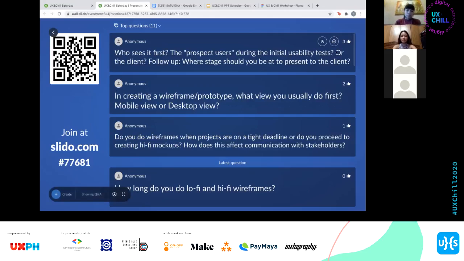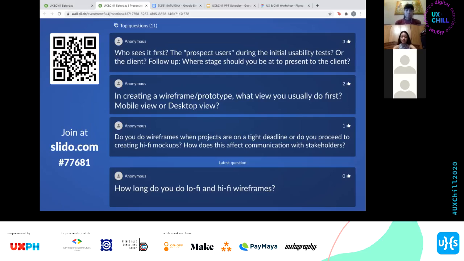Normally, it's the client who sees it first. Why? Because you also want to get the buy-in of the client and then do the usability test. I find it easier that way, so that after you and the client agree, next is the usability test. So you're testing a collaborated work of you and the client before you even show it to users. And once you get the feedback from the users, you can go back to the client and discuss the feedback and then discuss the next steps forward.